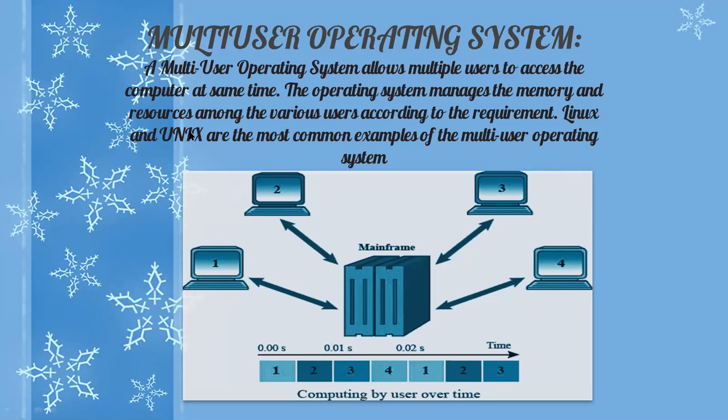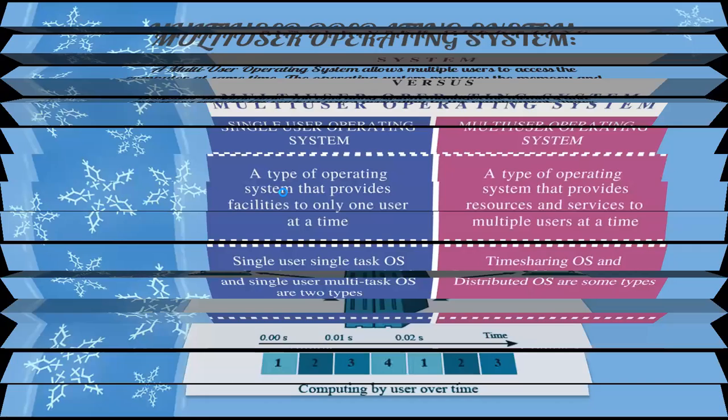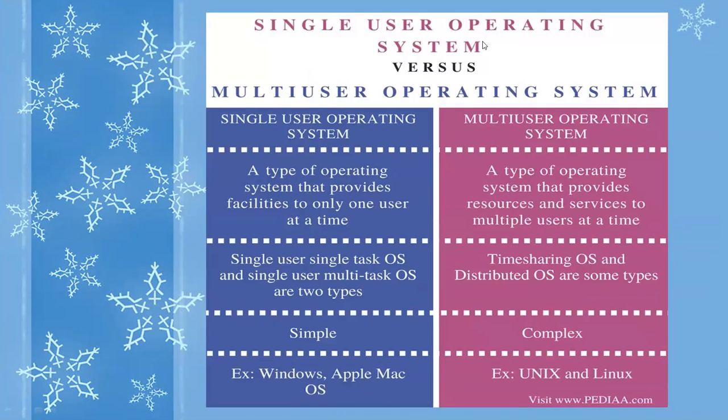There you cannot use DOS and Windows in multi-user environment. In multi-user interface you cannot use DOS and Windows. A separate, different operating system is used for multi-user environment, right? Yes, it is also a multiprocessing operating system, multitasking as well. Okay, the difference between single user operating system and multi-user operating system.